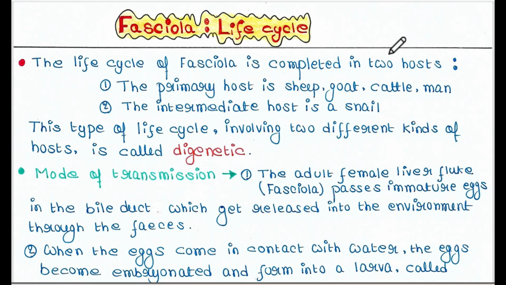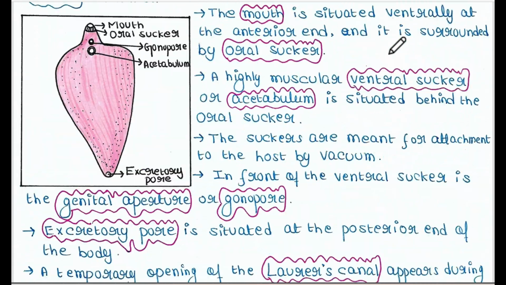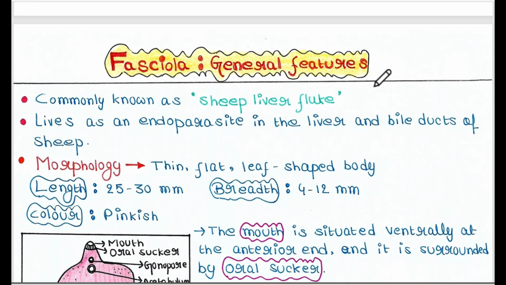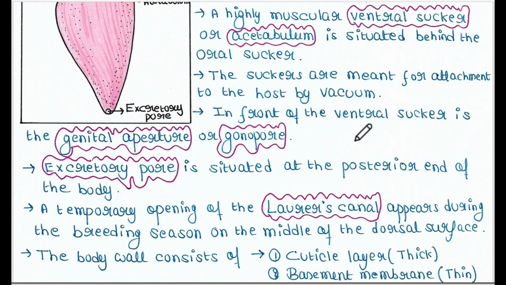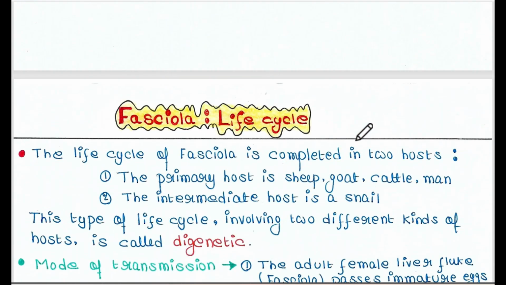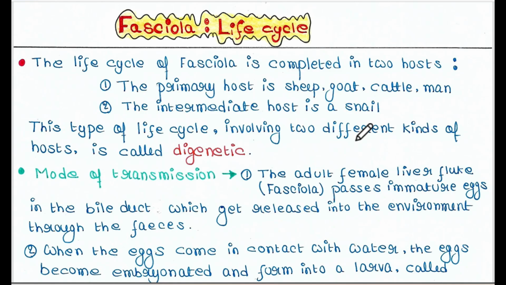So in our last lecture, we have discussed the general features of Fasciola. If you want to check that lecture, you can. Today specifically, we will talk about its life cycle. The life cycle of Fasciola is completed in two hosts. So it requires two hosts. First is the primary host and second is the intermediate host.